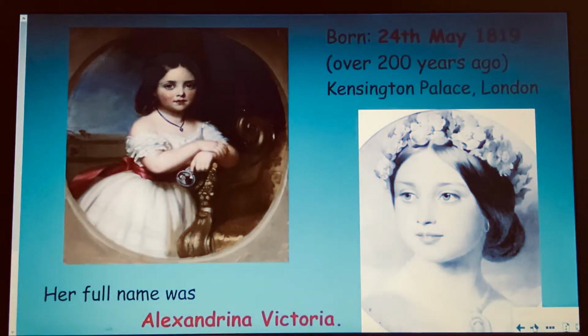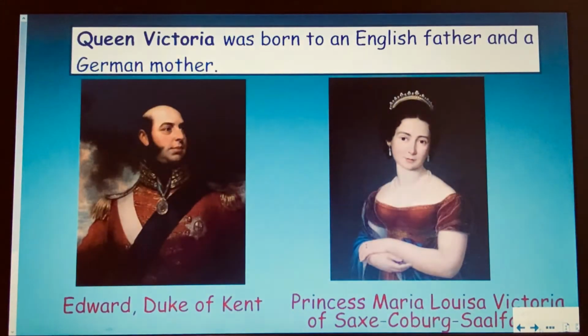So Queen Victoria was born on the 24th of May in 1819 in Kensington Palace in London. And that's almost 202 years ago. There she is as a little girl and as a young girl there. Her full name was Alexandrina Victoria. Queen Victoria was born to an English father and a German mother. That's her father there on the left, Edward, Duke of Kent, and her mother, Princess Maria Louisa Victoria from Germany.